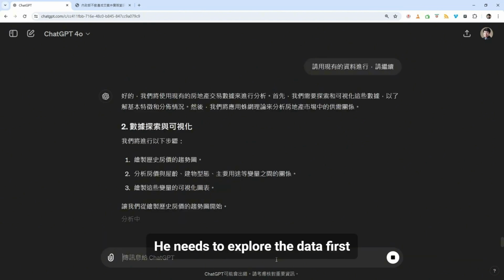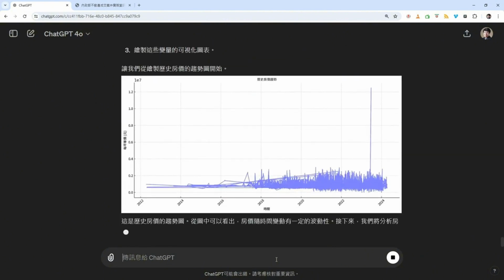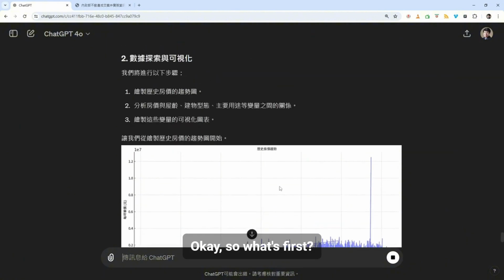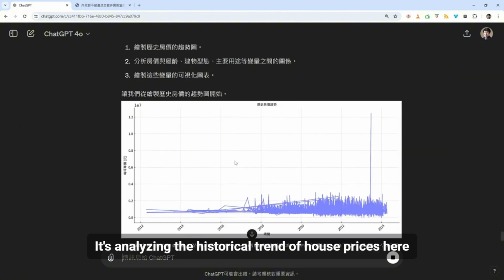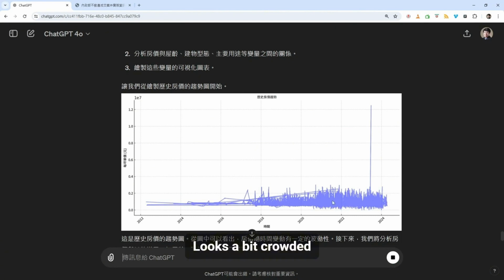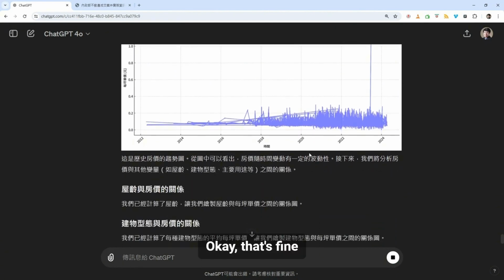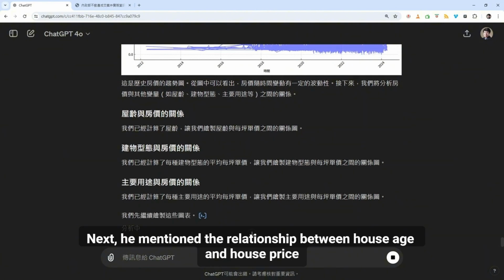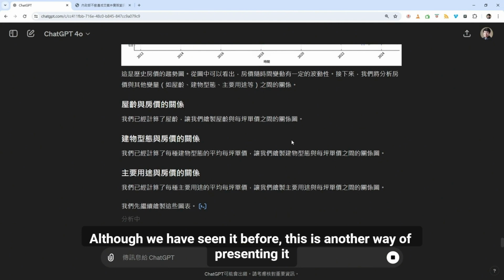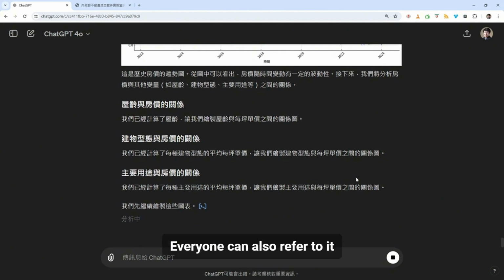He just tells us he needs to explore the data first and visualize this data. Okay, so what's first? It's analyzing the historical trend of house prices here. Looks a bit crowded. Okay, that's fine. Next, he mentioned the relationship between house age and house price. Although we have seen it before, this is another way of presenting it. Everyone can also refer to it.